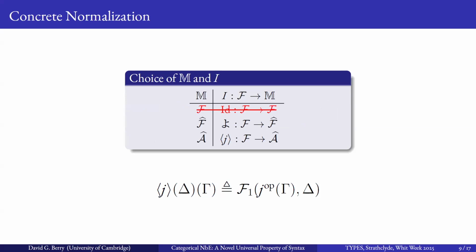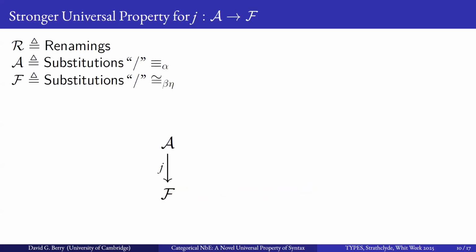And now we can expand our view on normalization a little bit further, making use of the nerve of J, which is given here, which curiously is a Cartesian closed functor, quite magically. But again, this still doesn't really help, because this will only produce terms in our category F, which relates its morphisms up to beta eta conversion. And so we need to give a stronger universal property for this quotient functor J.